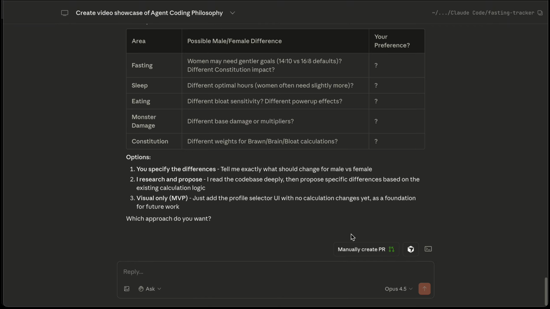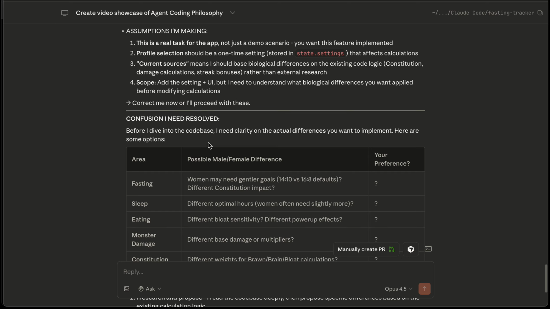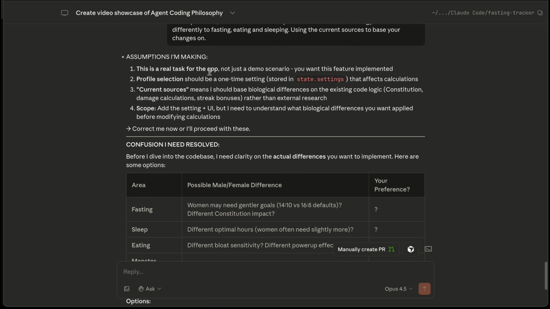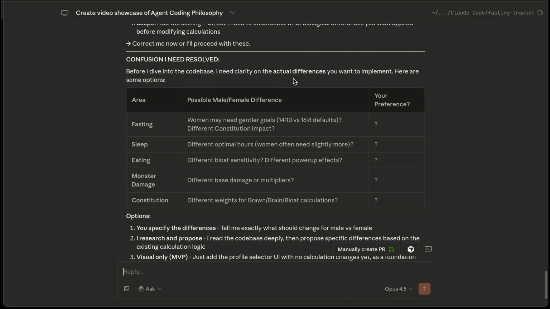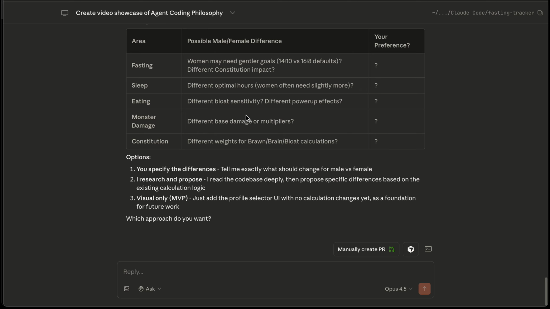All right, so here we go. Assumptions I'm making: this is a real task for the app, not just a demo scenario. You want this feature implemented. Profile should be a one-time setting. Current sources, I should use, based on lots of differences in existing code logic, constitution, damage, etc. Scope: correct me now or I'll proceed with these. Confusions I need resolved: before I dive into the code base, I need clarity on the actual differences you want to implement. Here are some options. And then it gives the options. You specify the differences. Tell me exactly what should change for male versus female.